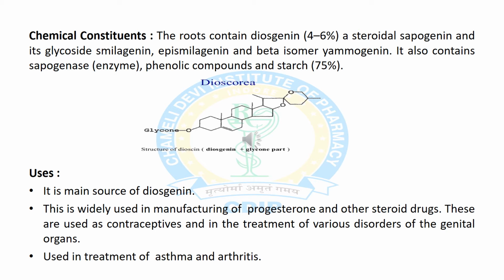Now we will discuss therapeutic uses of Dioscorea root. It is the major source of diosgenin, and it is widely used in manufacturing of progesterone and other steroidal drugs. It is also used as a contraceptive and in treatment of various disorders related to genital organs, and it is also used in treatment of asthma and arthritis.